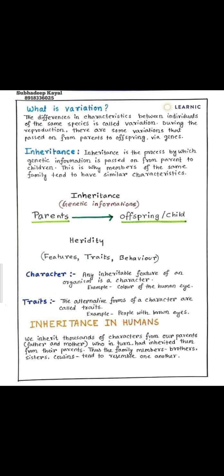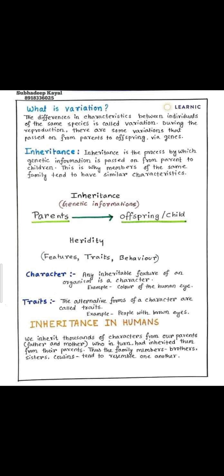So the real one is the character, while the variation is known as the trait. For example, the human eye is the character, while the different colors of the eyes, like green, blue, black, brown, these are the traits of the character.